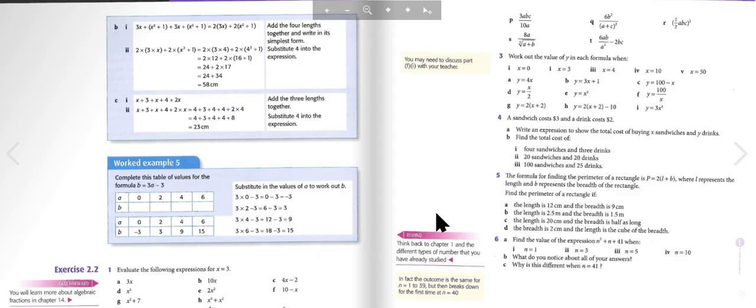Y equals 100 minus x. Y equals x over 2. Y equals x squared. Y equals 100 over x. Y equals 2, open bracket, x plus 2, close bracket. Y equals 2, open bracket, x plus 2, close bracket, minus 10. And y equals 3x cubed.